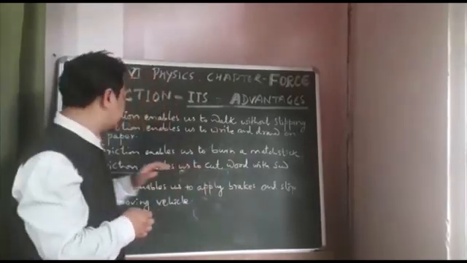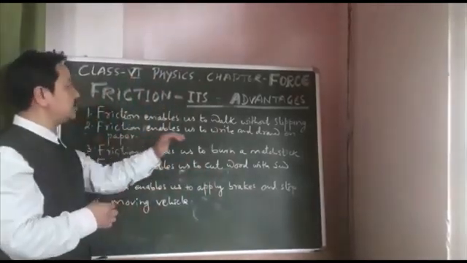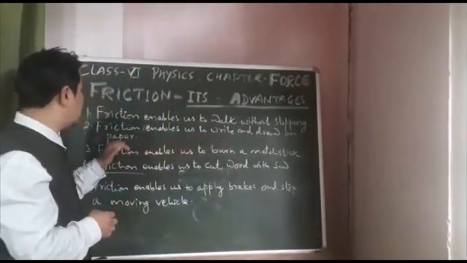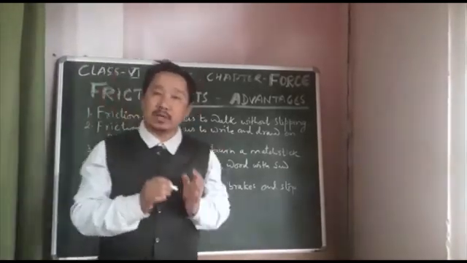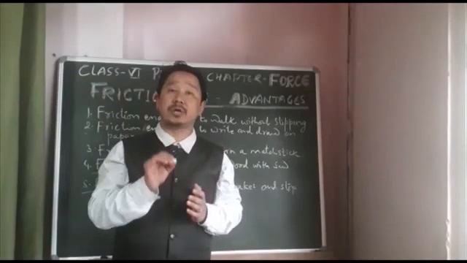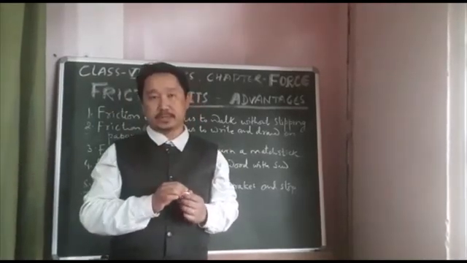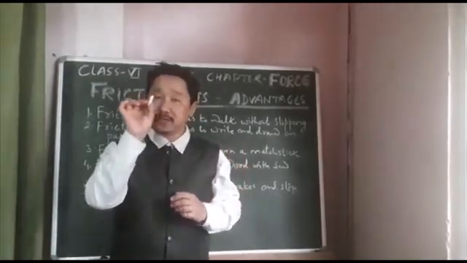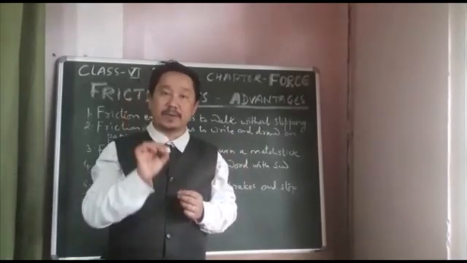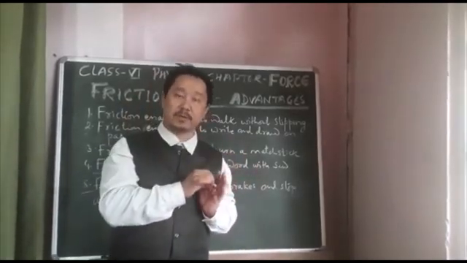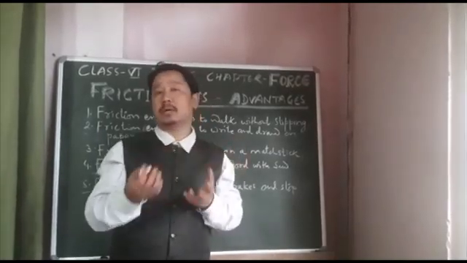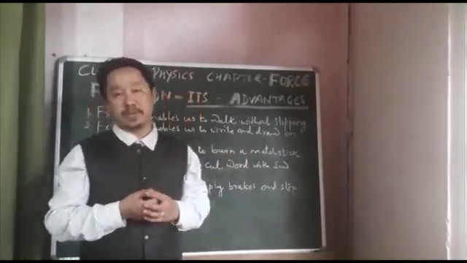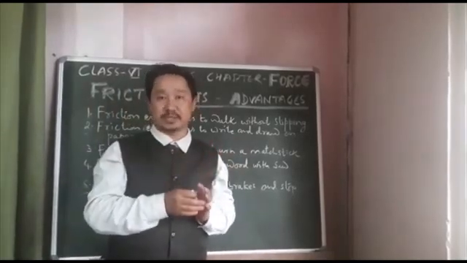All right. Second, we have friction enables us to write and draw on paper. It is because of friction only that we are able to write and draw on paper. If there is no friction between the tip of the pencil or pen and the paper, then we are not able to write or draw on the paper. So we need to have friction there.